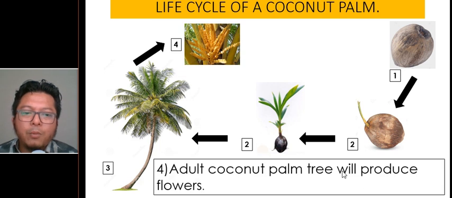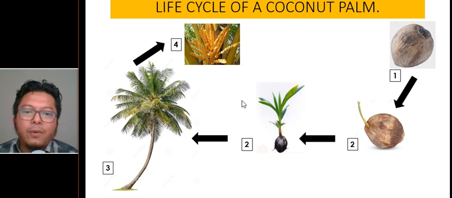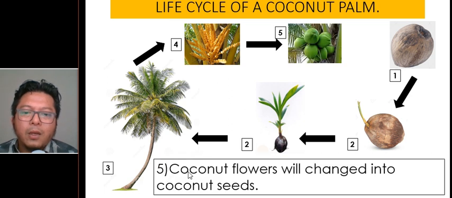And next, phase 4, stage 4. The adult coconut palm tree will produce flowers. Coconut trees have flowers like this one. You can also look on the internet if you want more information, more pictures about the coconut flower. Now the fifth one would be the coconut flower will change into coconut seed.